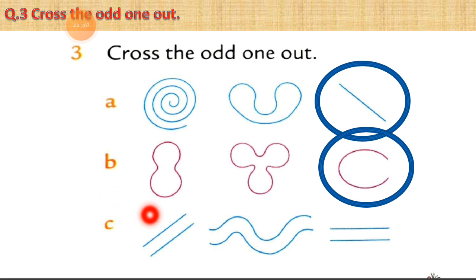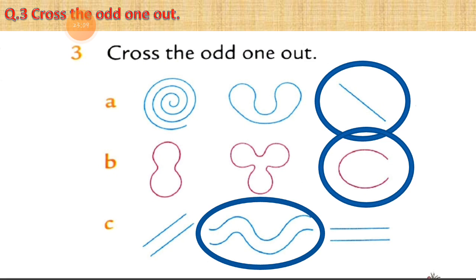In number C, see, two slanting lines, two curved lines and two sleeping lines. Do you have any idea which will be the odd one? On which line can I put the circle, that is the odd line? Have you decided which line it will be? Okay, I'll give you the answer. This is my answer.